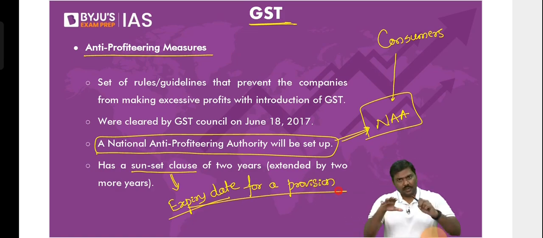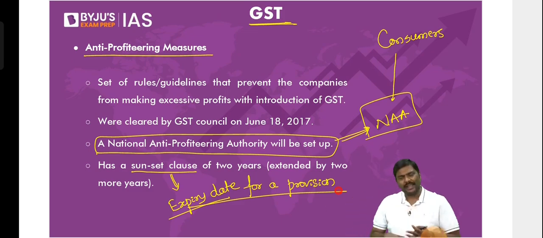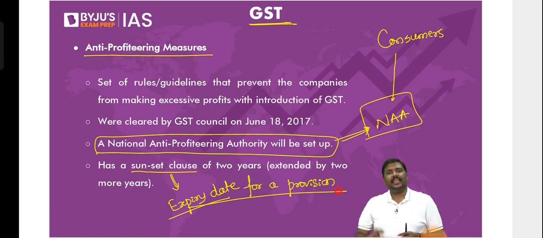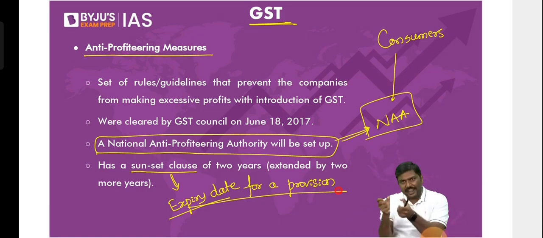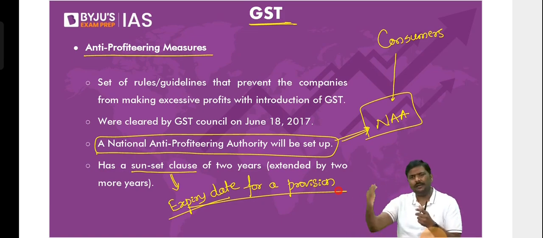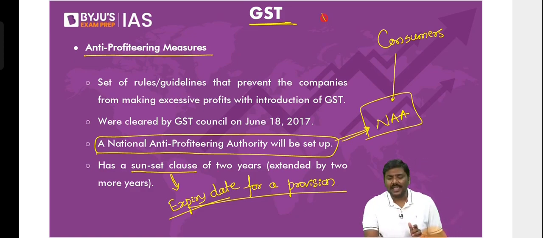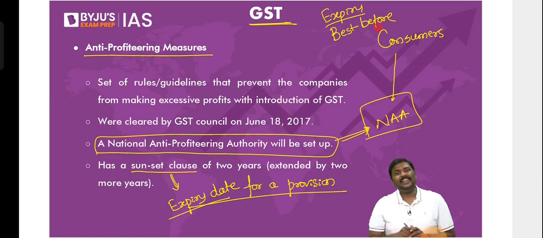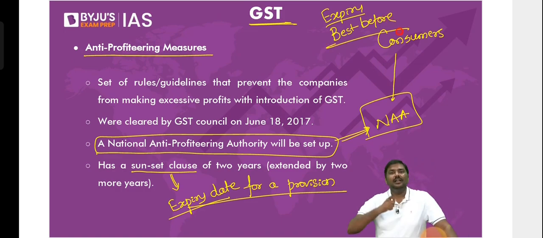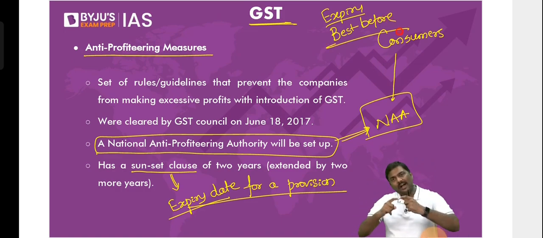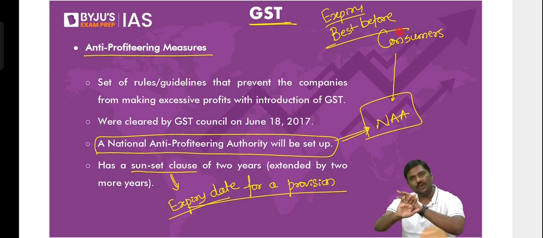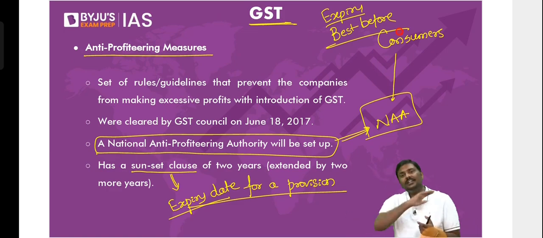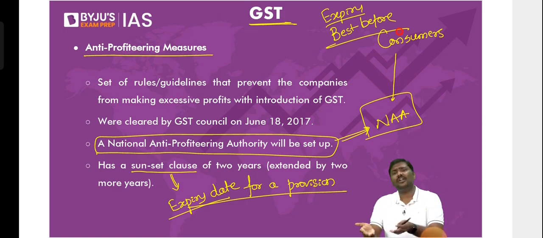What do you mean by this? Just look around you. You will see a biscuit packet, a box of chocolates, or a bottle of, let's say, a soft drink. If you take it and look at the labeling, you will see they have written an expiry date, or they will simply write best before. If I write an expiry date on a product, what does it mean? After this date, the product is not useful. That is the meaning of an expiry date or a best before date.